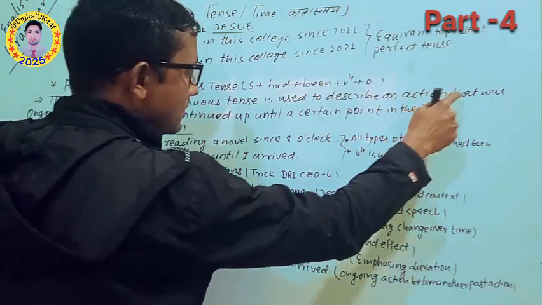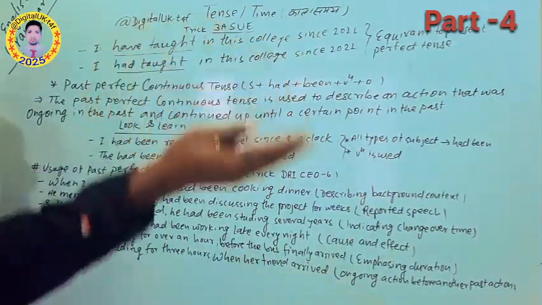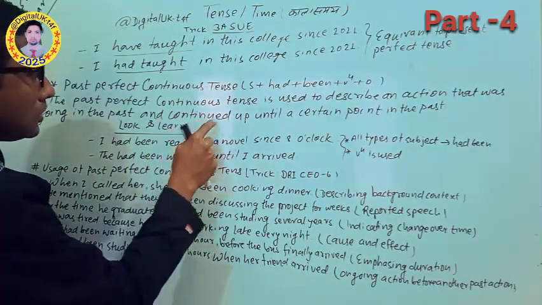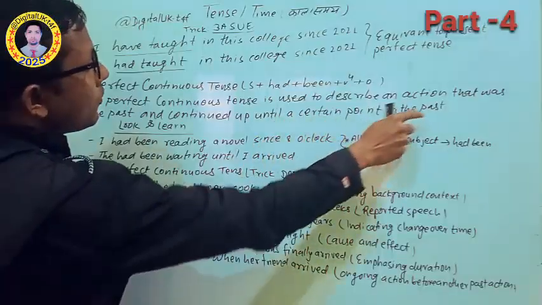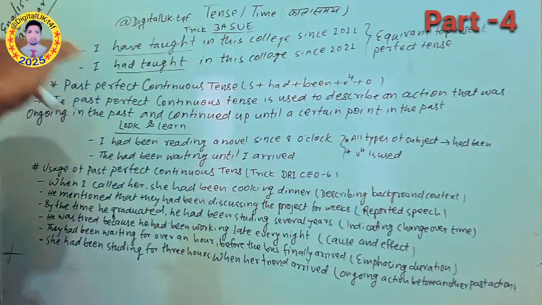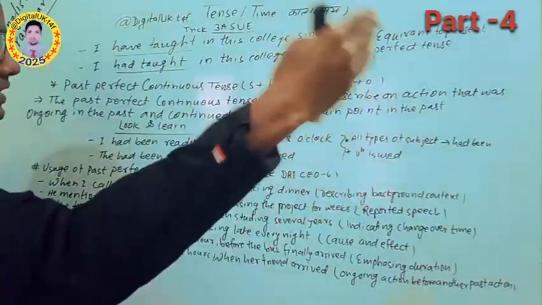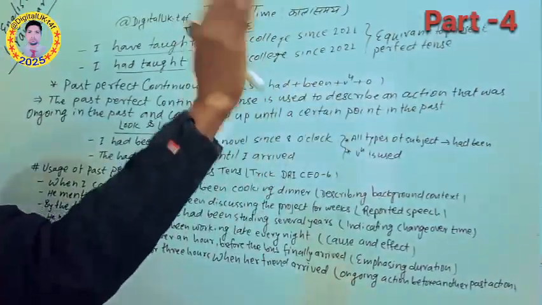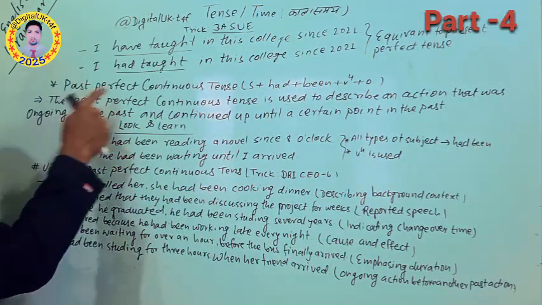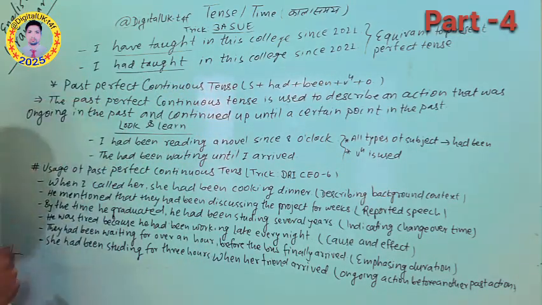It describes an action that was going on, that was in process, that continued in the past up until a certain point in the past, going on for certain days, years, or months. So that type of action is related to the past perfect continuous tense. I hope you understood what he is telling here in this concept.